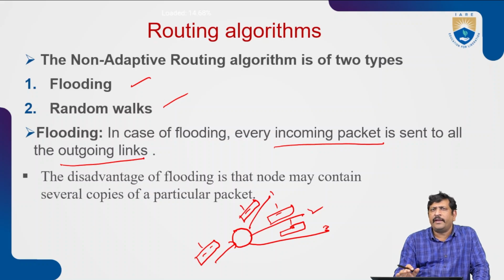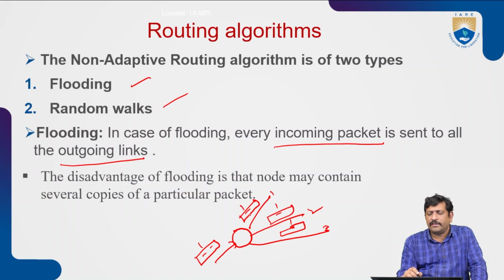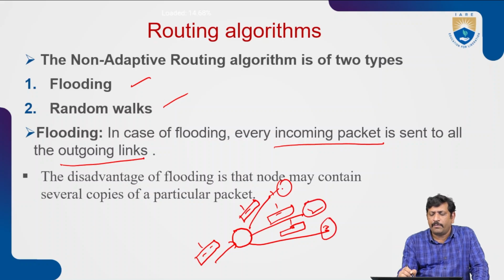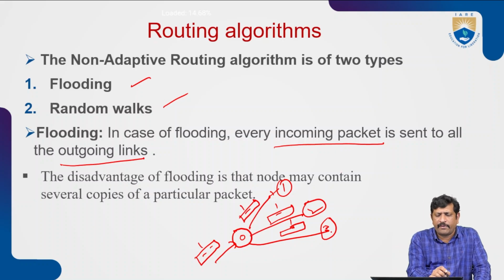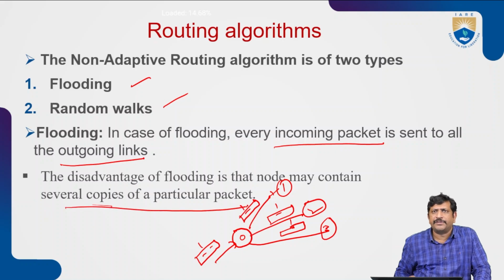That's why there is redundancy, meaning several copies of a particular packet exist. Several copies from node 0 to nodes 1, 2, 3, the same copies, so the redundancy exists. This is a disadvantage of flooding: a node may contain several copies of a particular packet. This is about flooding.